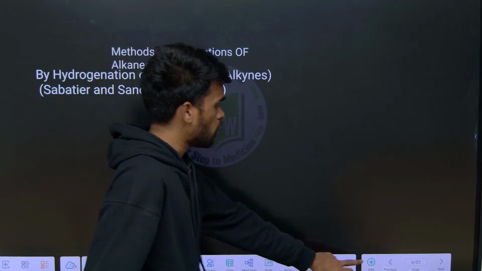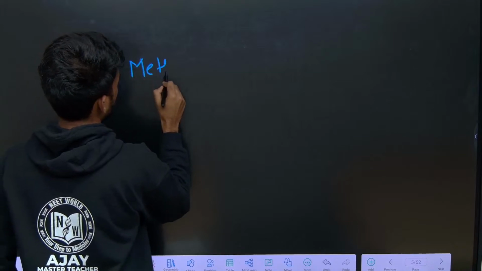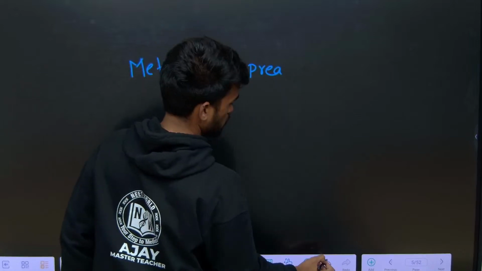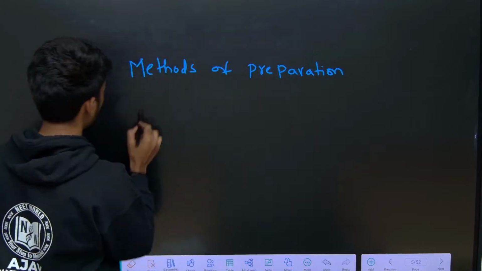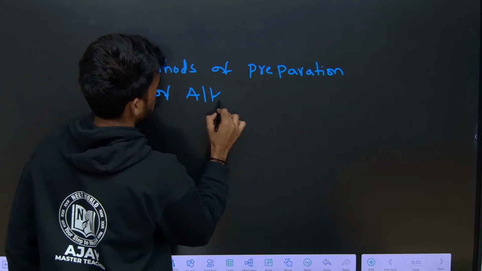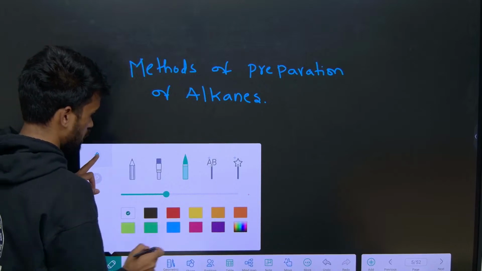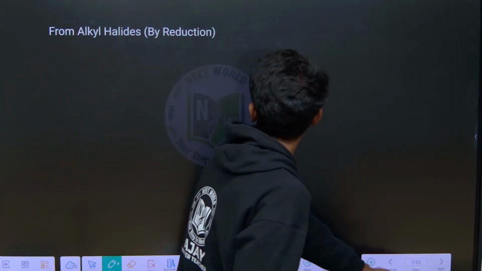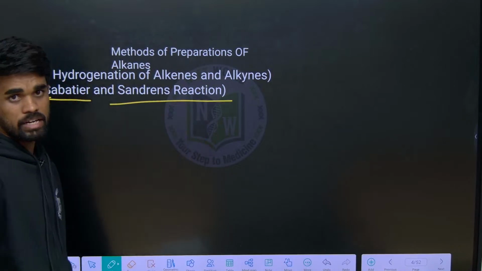So first, how do we prepare alkanes? Methods of preparation of alkanes. There are different methods. The first and most important method is the Sabatier-Senderens process, or reaction.